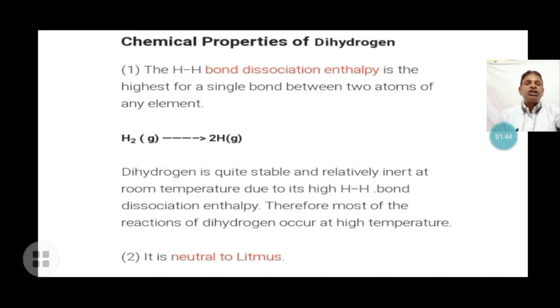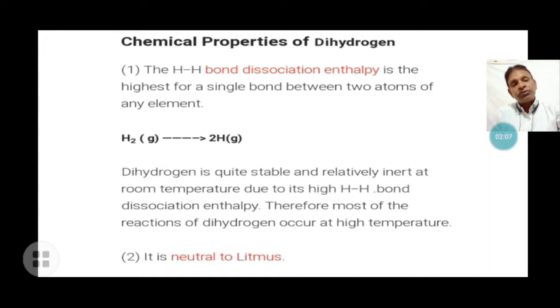Now dihydrogen is quite stable, relatively inert at room temperature. At room temperature, dihydrogen acts like an inert gas due to the high H-H bond dissociation enthalpy. Therefore, most reactions of dihydrogen occur at high temperature.